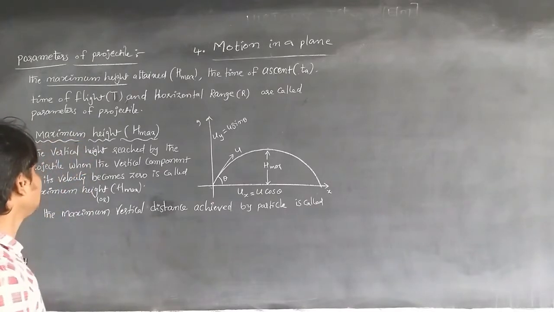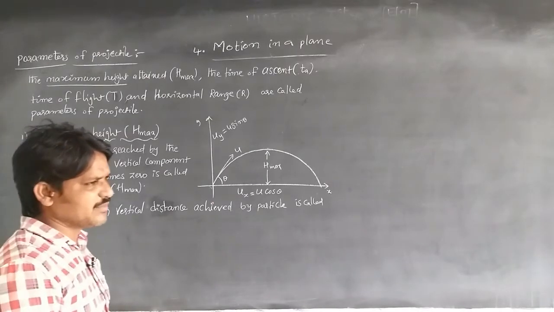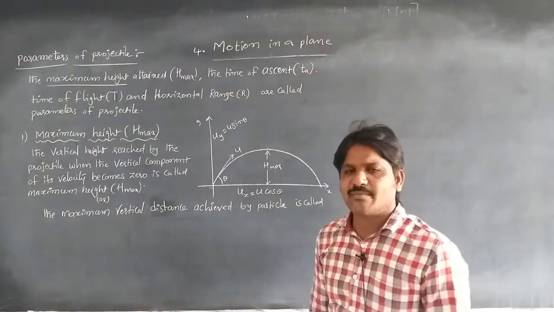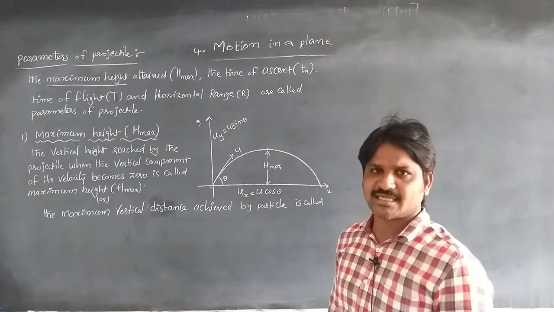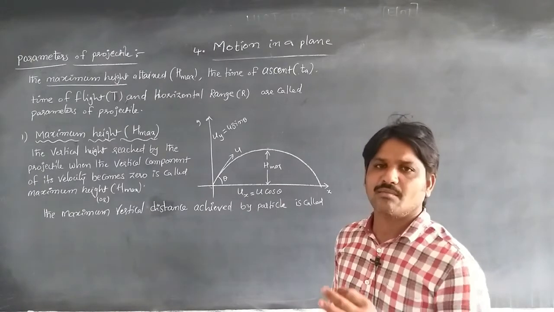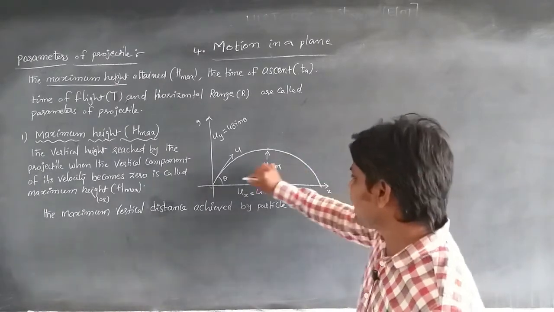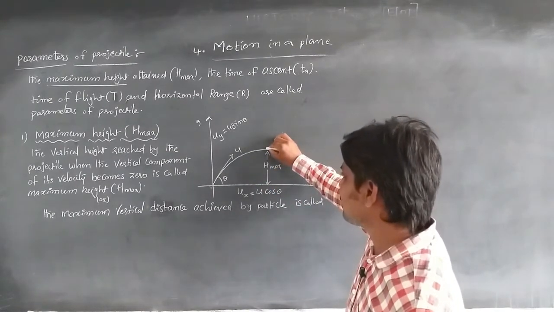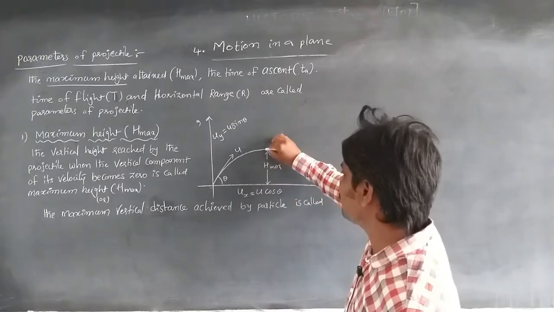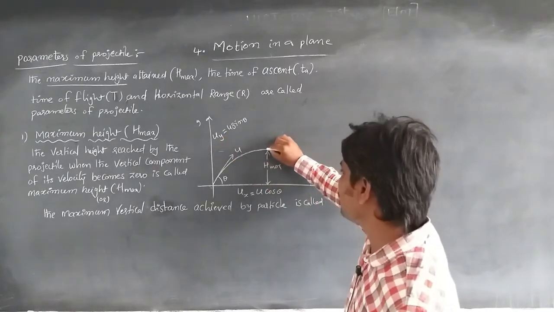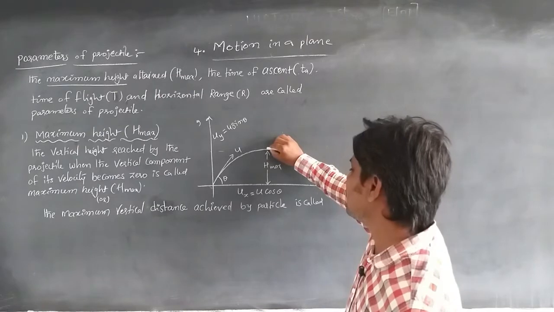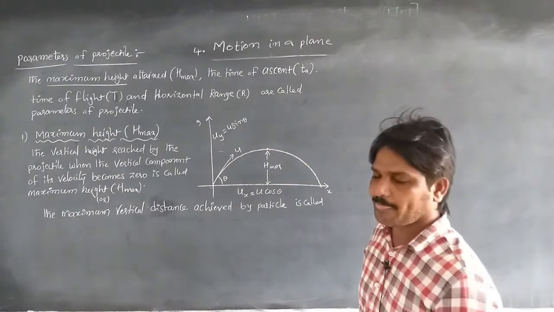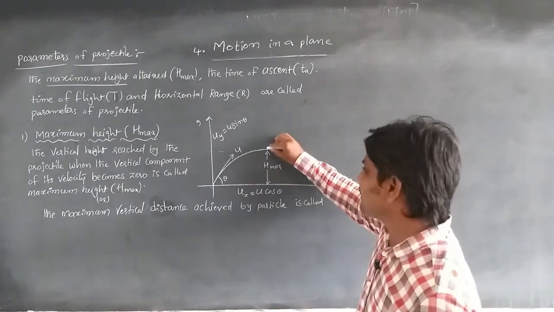Maximum height. What is meant by the maximum height? Simply we can say that the maximum vertical distance achieved by the particle is called the maximum height. It means the body has reached some highest point. This is the vertical distance achieved by the object or the particle, and it is considered the maximum height.